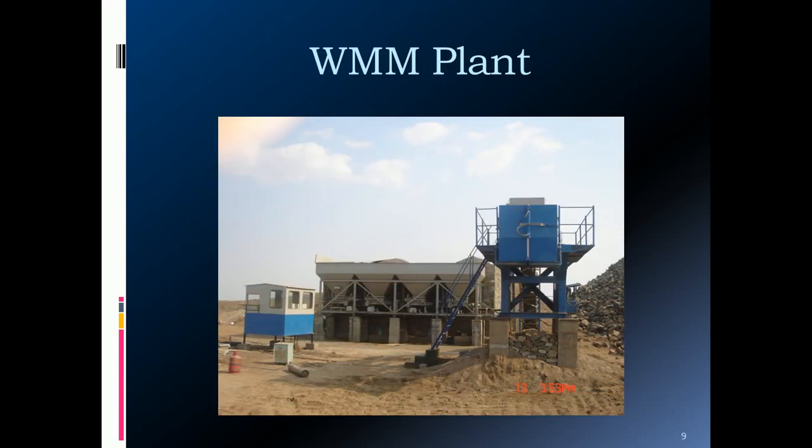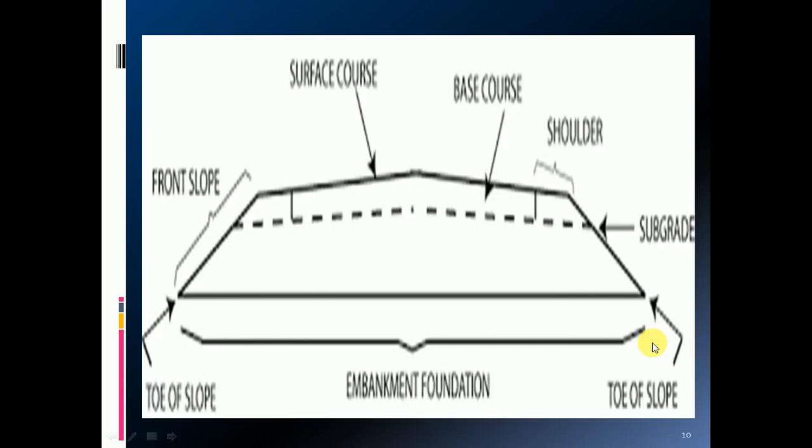Then this is the plant required to be established at the site to get the material for the wet mix macadam. Here you can easily see, like a hot mix plant or the concrete batching plant, you will have different bins, because in the wet mix plant we are using aggregates of varying size. These are to be mixed in the desired proportion. Water is added and this mix is used for the wet mix macadam.